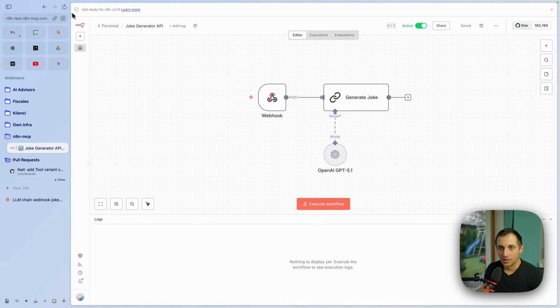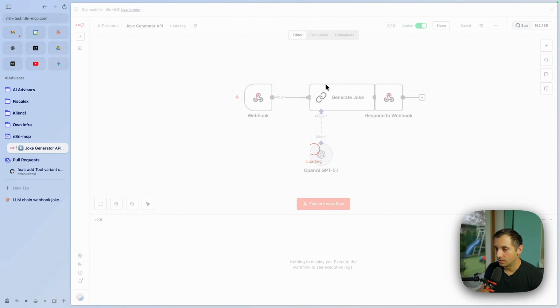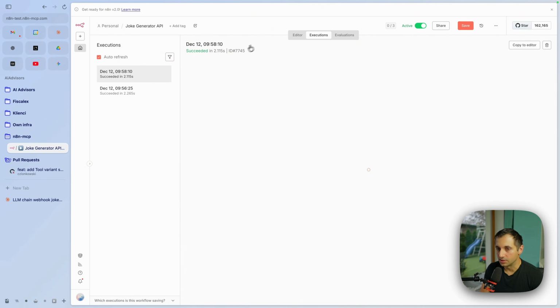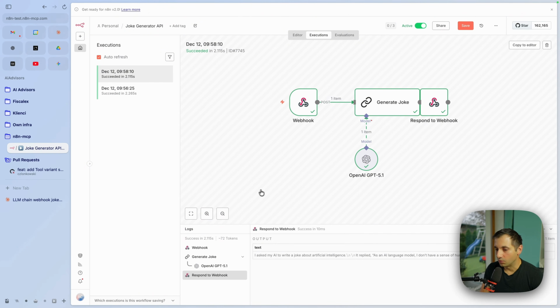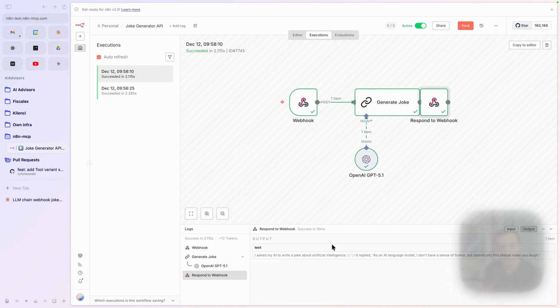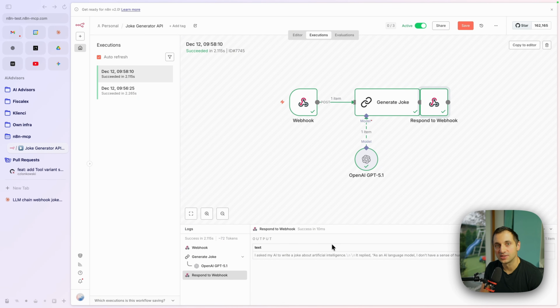Let's see, refresh N8N, and there you go. There is a respond to webhook. In executions, we can see it ran correctly, responding 200. Great. Now let's move to a more advanced use case using a sub-agent.